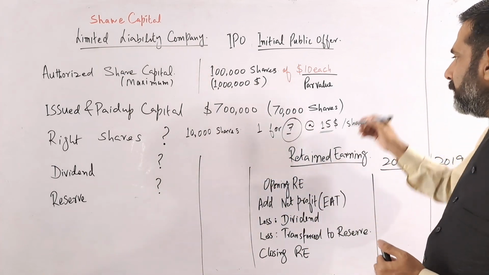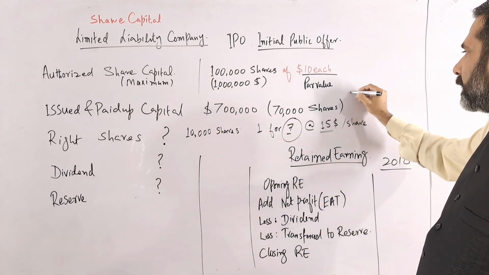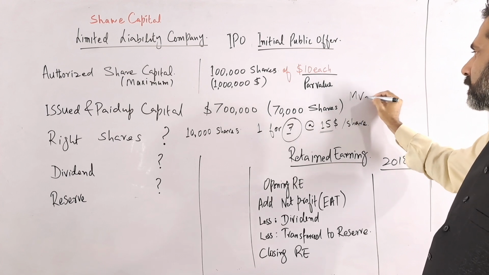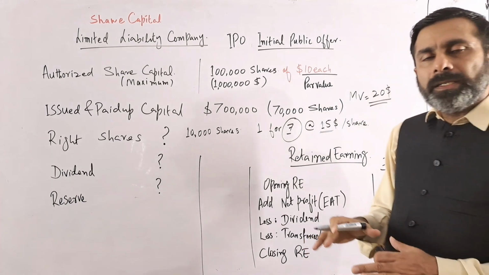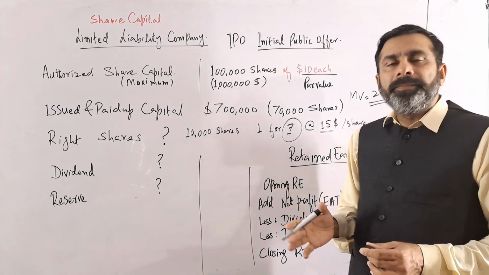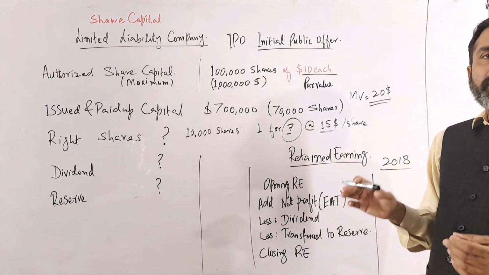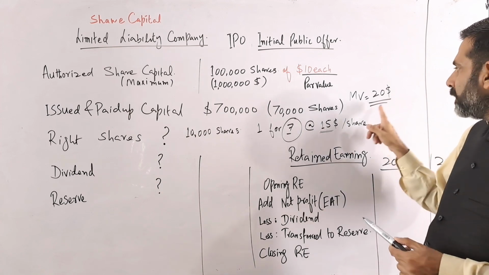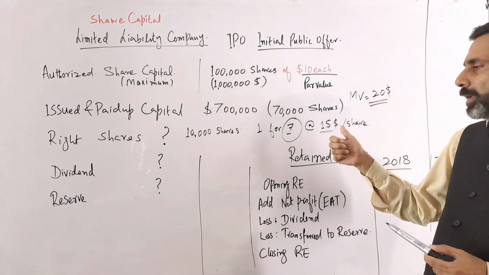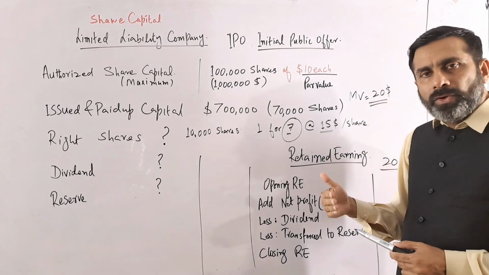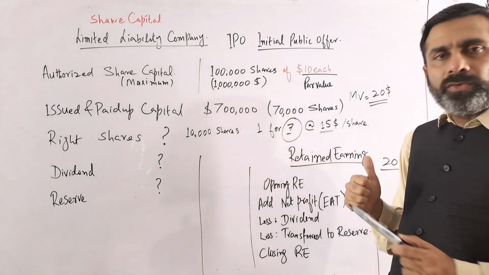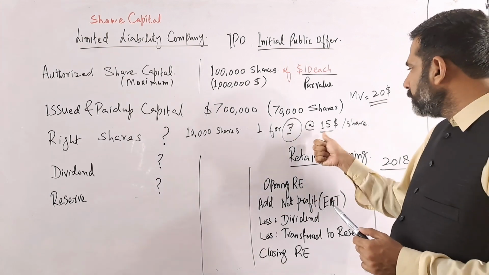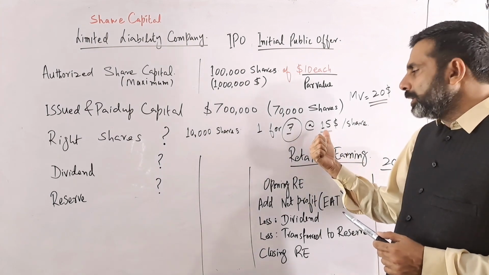Why? Because maybe the current market value of this share may be $20. Currently shares are selling in the market, meaning the stock market, the stock exchange, at $20. But they are giving an offer to the current shareholders, the current owners of the company, that if you want to buy 1 new share, you can buy it for $15.